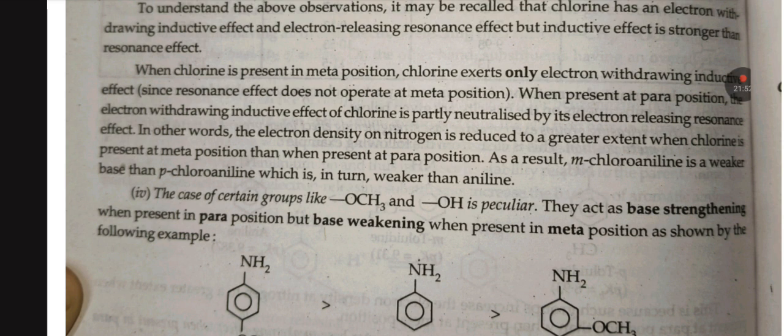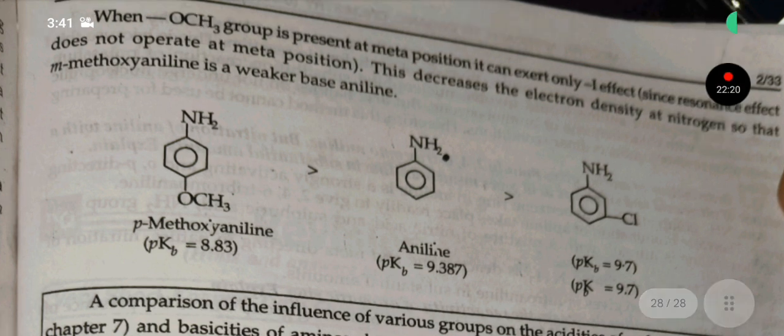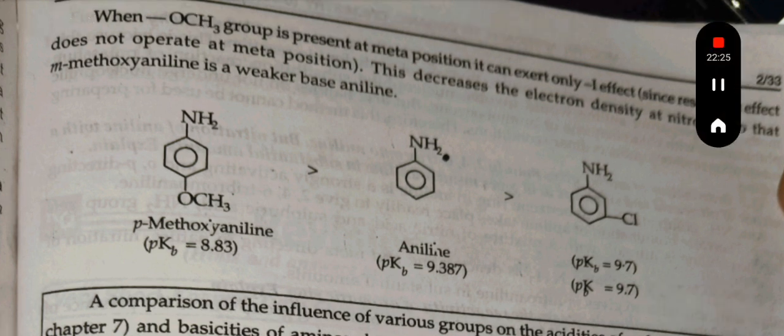The case of certain groups like OCH3 and OH is peculiar. They act as base strengthening groups when present in the para position, but base weakening when present at the meta position, as shown. First para-methoxyaniline, then aniline, then meta-methoxyaniline. When the OCH3 group is present at the meta position, it can exert only its minus I effect, since the resonance effect does not operate at the meta position.